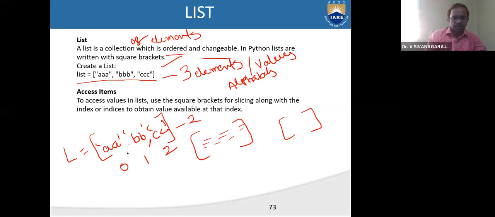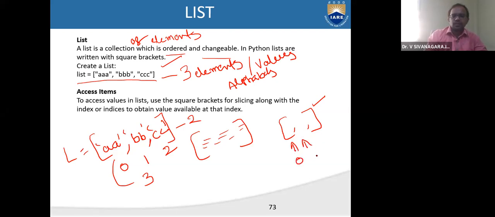If you introduce a comma here, then the list consists of 3 elements having indexing of 0, 1, 2, right? So how to create a list? The list can be created by square brackets. The values in it are separated by commas, and always the indexing starts from 0.